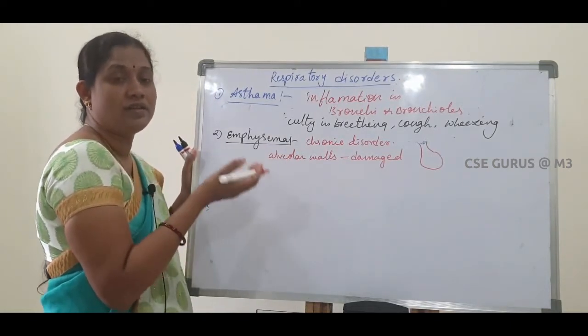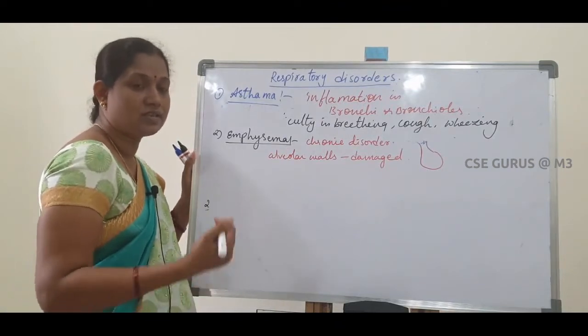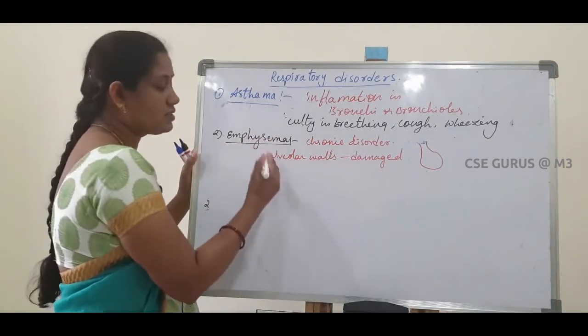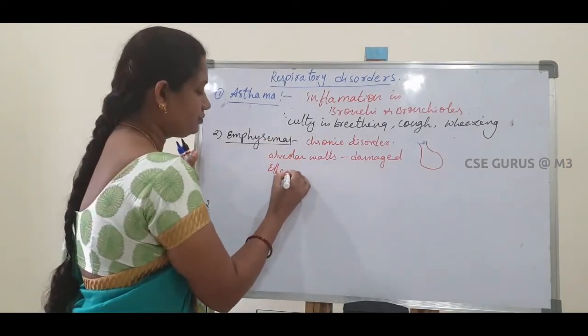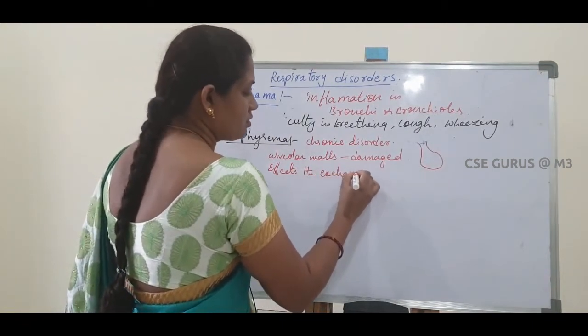As a result, a sufficient amount of oxygen cannot diffuse into the blood. At the same time, carbon dioxide is also not diffused outside. So it affects the exchange of gases.